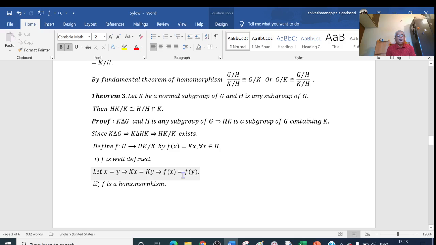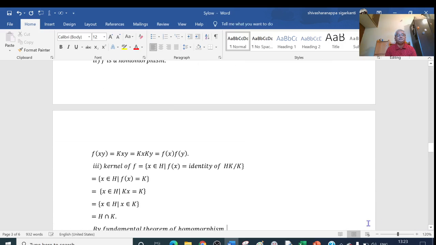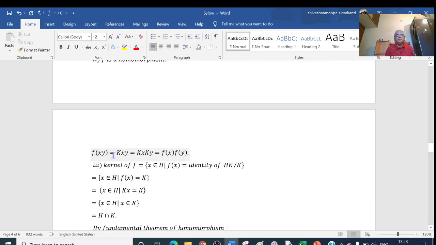Next, in the second stage, I will prove that f is a homomorphism. To prove that f is a homomorphism, I have to prove that f(xy) = f(x)f(y). So here I will consider f(xy). According to my definition, this is Kxy, and this Kxy can be written as Kx Ky. But Kx is f(x) and Ky is f(y). So f(xy) = f(x)f(y). Therefore, f is a homomorphism.